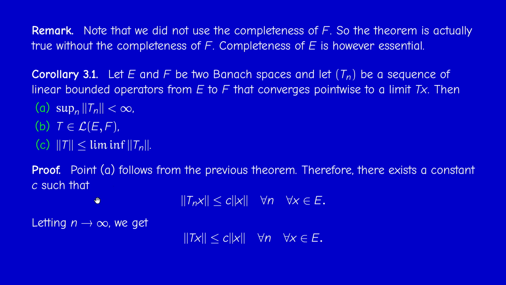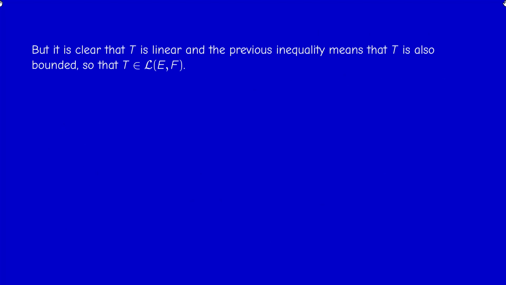But as you know, Tn of x converges to Tx, and the norm is continuous. So the norm of Tnx converges to the norm of Tx, and since limits conserve large inequalities, we get at the limit that the norm of Tx is less than the constant times the norm of x, and this precisely means that T is bounded.